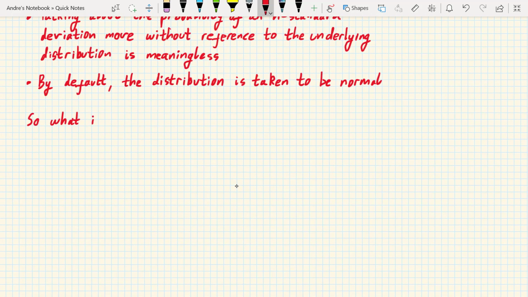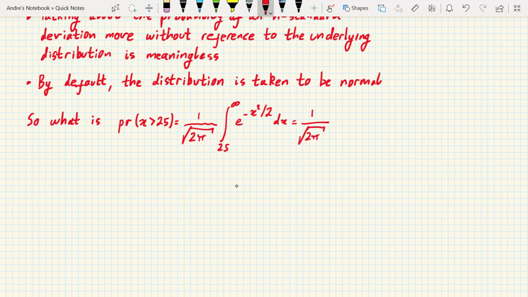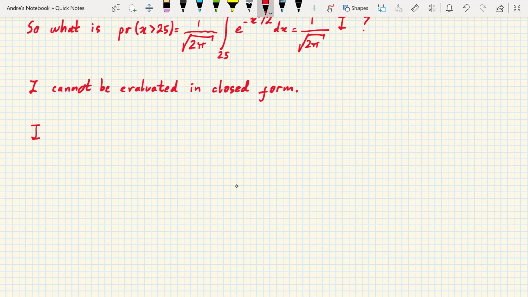We are looking for the probability that x is greater than 25, given that x is N(0,1), which is just 1 over root 2 pi times the integral from 25 to infinity of e to the minus x squared on 2. We'll write that as 1 over root 2 pi times I. Unfortunately, I cannot be evaluated in closed form. In fact, if you stick the expression into a scientific calculator that does numerical integration, that won't work either. Try it and see. What we can do is to use a trick to evaluate I.